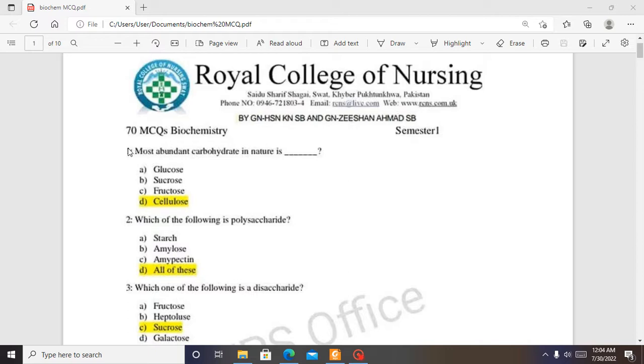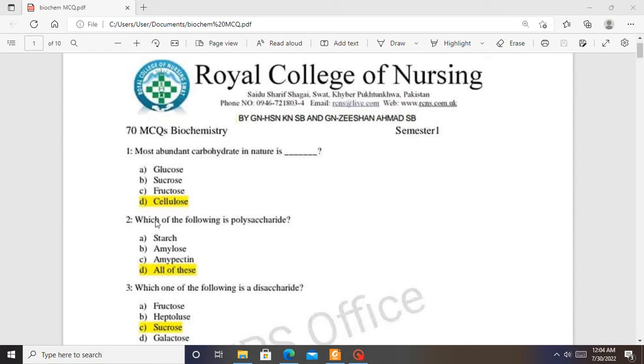Question 1. The most abundant carbohydrate in nature is? Which of these is the most abundant carbohydrate in nature? Is it glucose? Is it sucrose? Is it fructose or what? Well, it's cellulose. Cellulose is the most abundant carbohydrate in nature. It's found in the cell walls of several living organisms. So the answer is D.